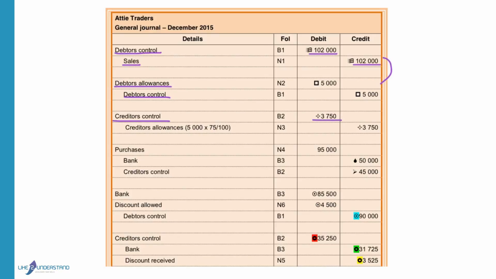The creditor's control will be debited to reduce the liability with 3,750. Creditor's allowances is credited because we are using the periodic inventory system. You are not allowed to record any entries in your inventory account. Creditor's allowances will reduce the purchases amount. So when we buy goods, we debit purchases, and when we return goods to the creditors, it will reduce via the creditors allowances account.